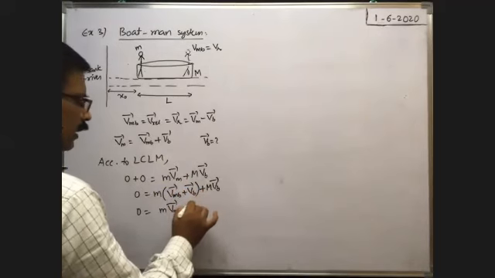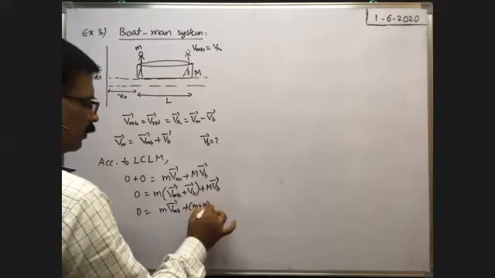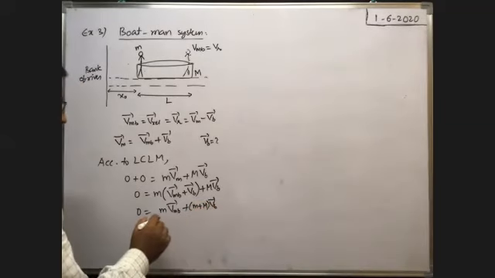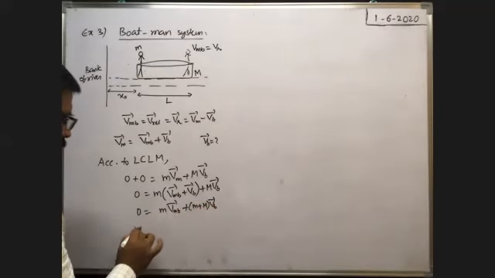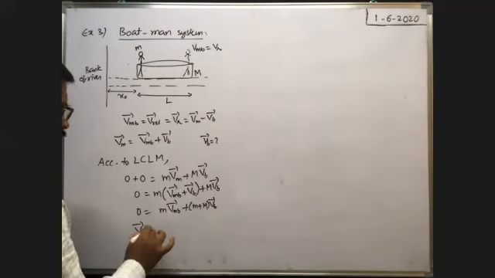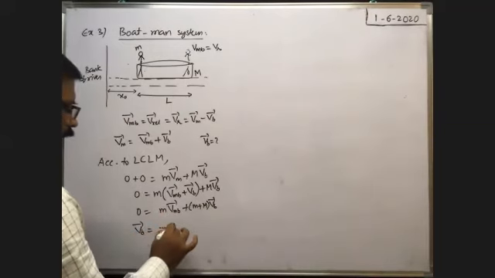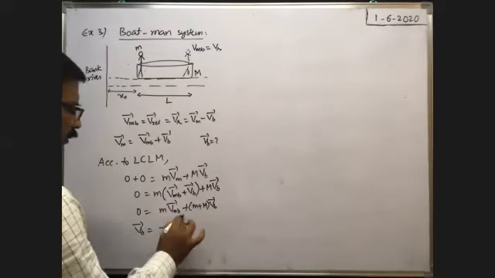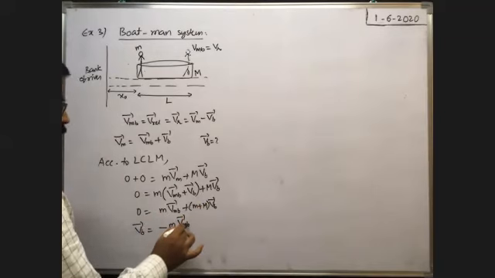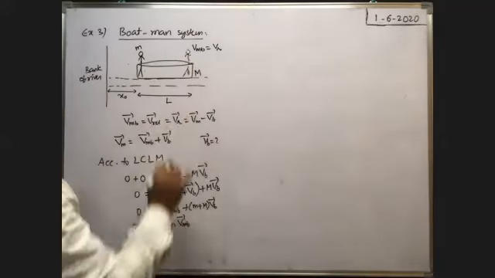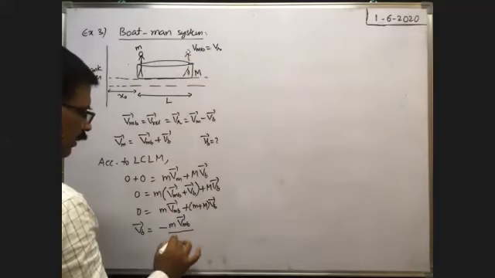You take Vb bar common, then small m plus capital M into Vb bar, no. Therefore, from this we can write Vb bar is equal to, that means velocity of the boat is equal to minus m into Vmb bar, velocity of the man with respect to boat, or relative velocity of the man with respect to boat, Vmb bar, by m plus capital M.